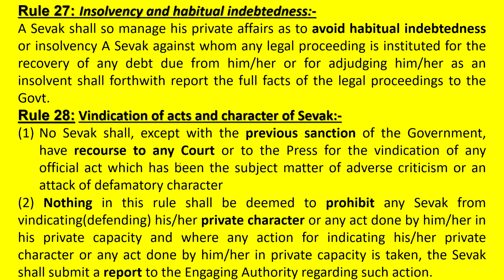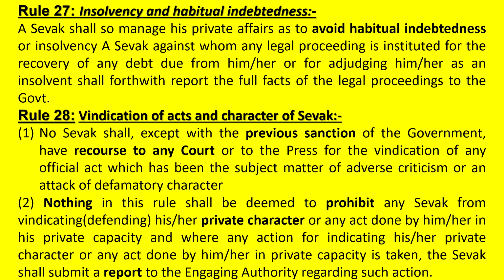Insolvency and habitual indebtedness, Rule 27: a sevak shall manage his private affairs so as to avoid habitual indebtedness. That means if a GDS has habitual debts, frequently borrowing money from other persons and becoming indebted, habitual indebtedness is not allowed.